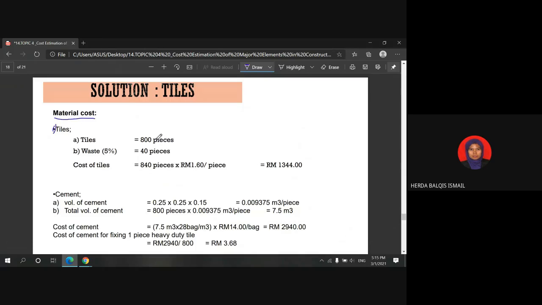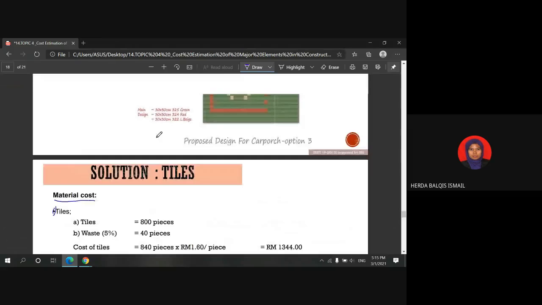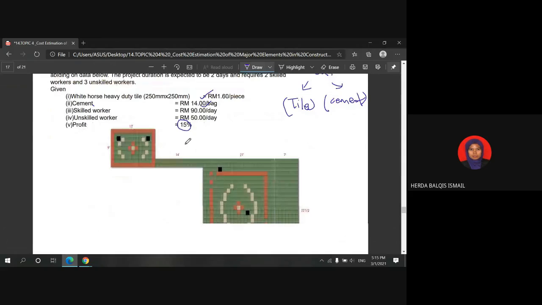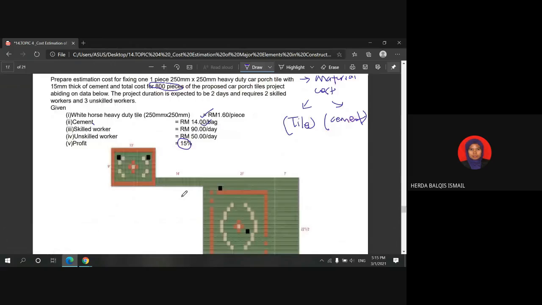Given the total number of tiles which need to be used for the carport is 800 pieces. But in general, we will take into consideration the wastage.